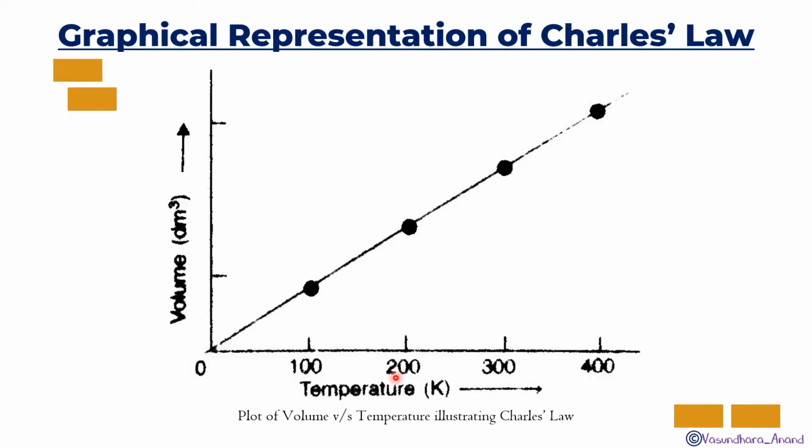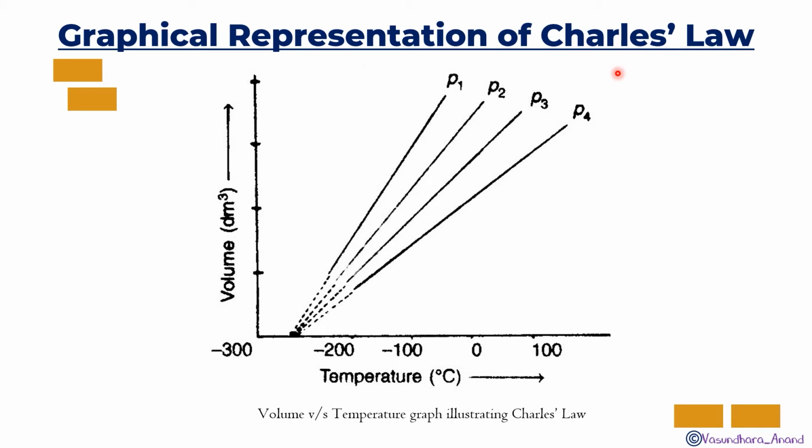Yes. Now let's plot the graph for the Charles law. Volume and temperature are directly proportional, so obviously as the temperature increases, the volume keeps on increasing. Yes, got it? So this is directly proportional, and that's why we got the inclined straight line. Now, if we plot again the volume and the temperature graph at different pressures, P1, P2, P3, P4, it will be a slanting line for sure.